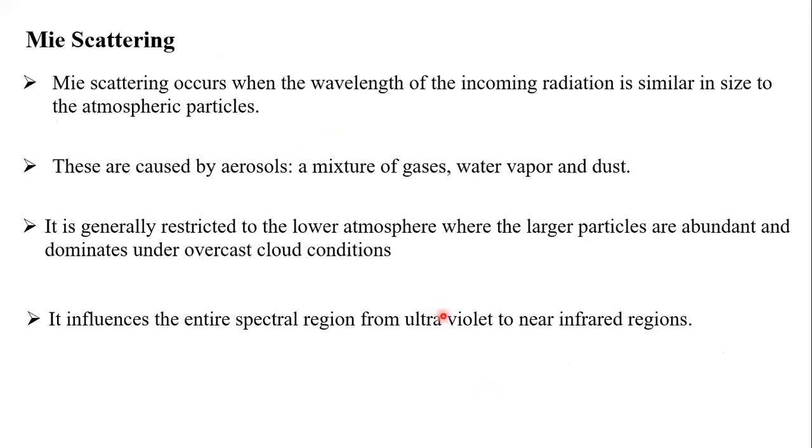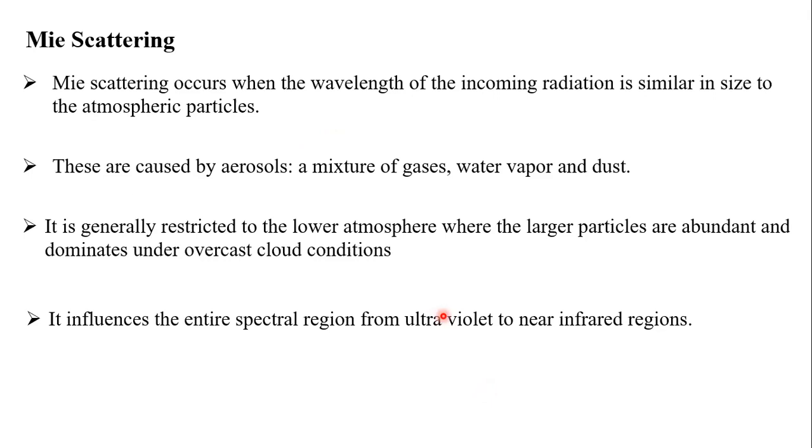Mie scattering will occur when the wavelength of incoming radiation is smaller than the size of atmospheric particles. So here the particle is bigger and the wavelength is smaller. Whereas in Rayleigh scattering it is vice versa, where the wavelength is bigger and the particles are very few. But here it is quite different. In Mie scattering, the wavelength is smaller and the particles are more.